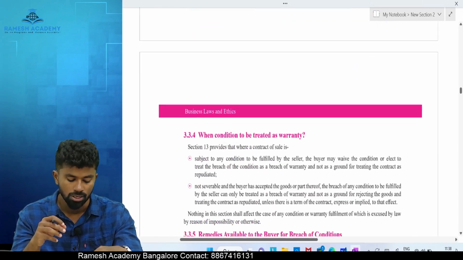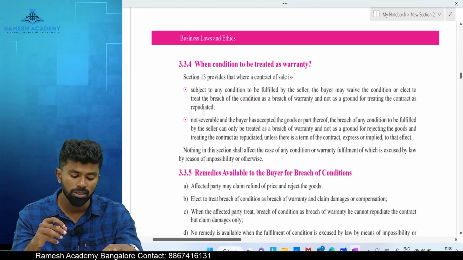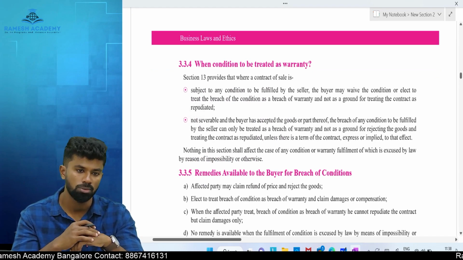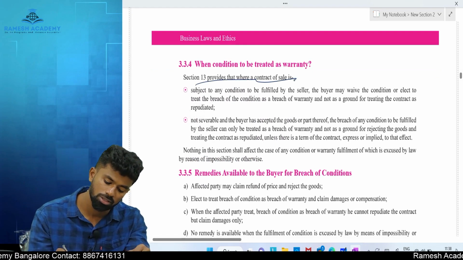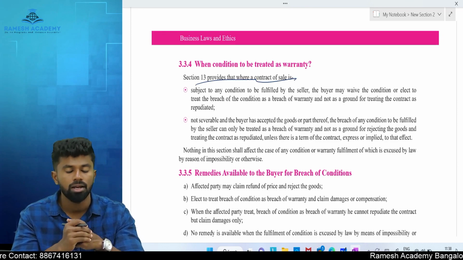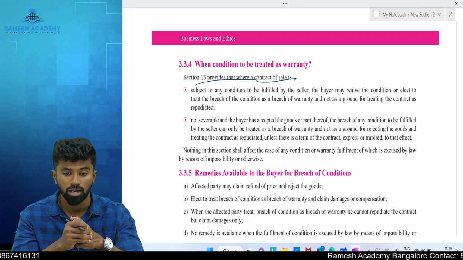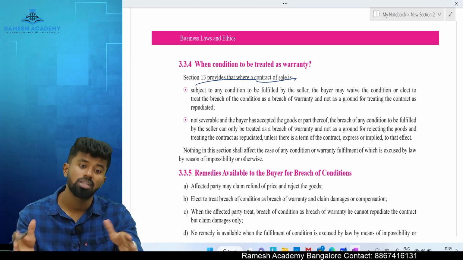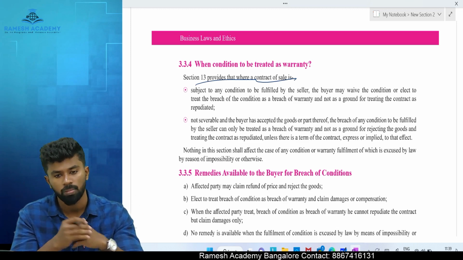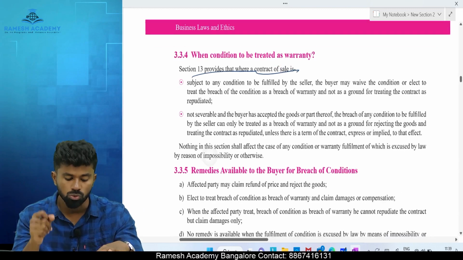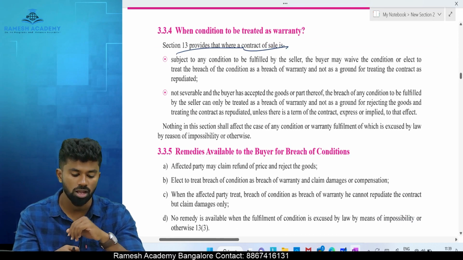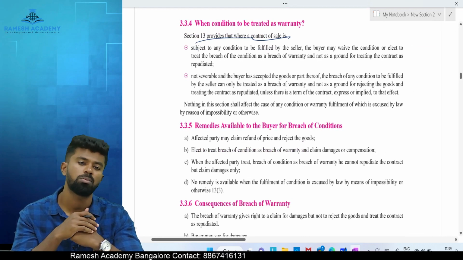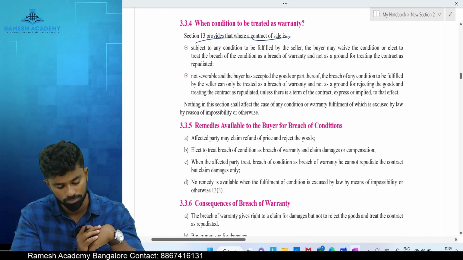Okay, yes. Next, when a condition is to be treated as warranty, section number 13. Section number 13 provides in what scenarios a condition should be considered as a warranty. Listen carefully, important. They may ask this question in the examinations. In what scenarios may a breach of condition be considered as breach of warranty?